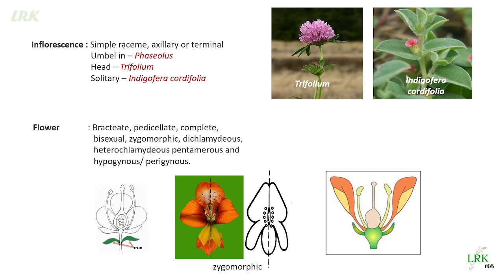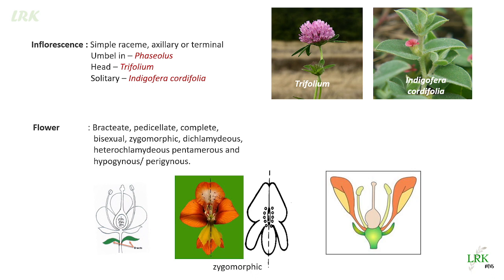And these flowers are zygomorphic in nature. Zygomorphic means bilateral symmetry. They can be made into two equal halves in only one plane. Okay, so this is bilateral symmetry, and we call it as zygomorphic flowers. Only in one plane we make it into two equal halves. Okay, and these are dichlamydeous.